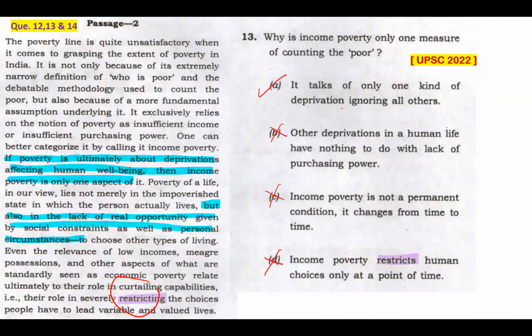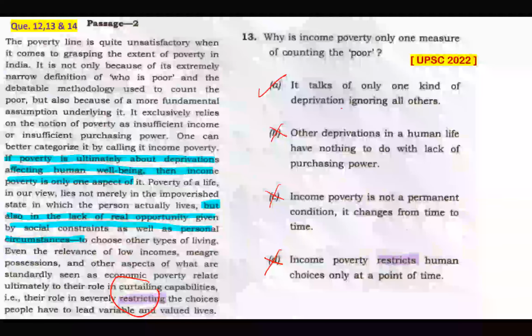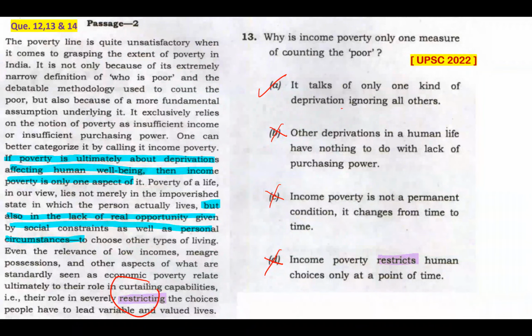Yes, I was actually right. A is the answer. It talks of only one kind of deprivation, ignoring all the others. As it's very clearly mentioned, if poverty is ultimately about deprivations affecting human well-being, then income poverty is also only one aspect of it. Then the passage clearly says, but also in the lack of real opportunity given by social constraints as well as personal circumstances. So this is quite an easy question, no difficulty. Just stick with option A. Let's go to the next question.